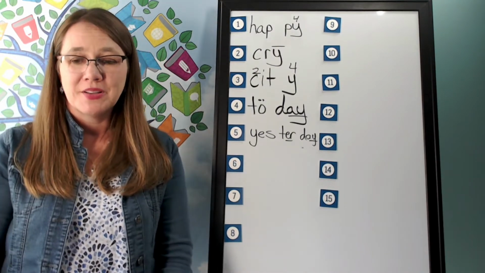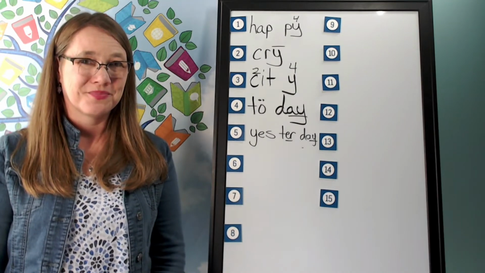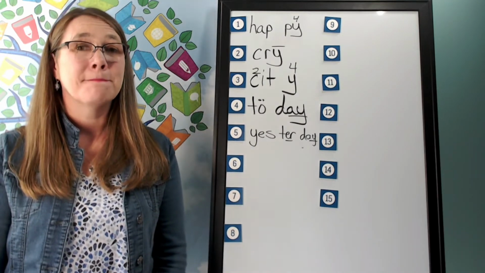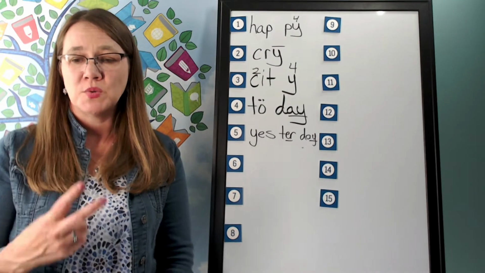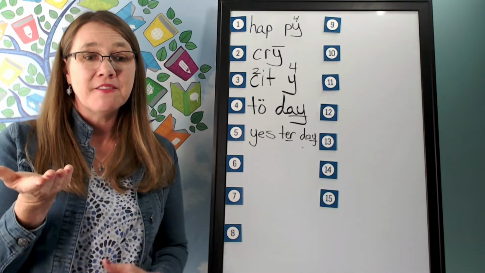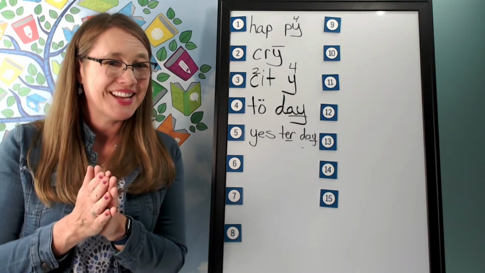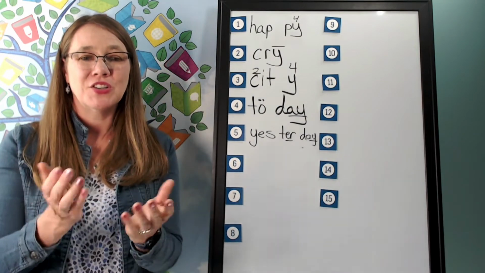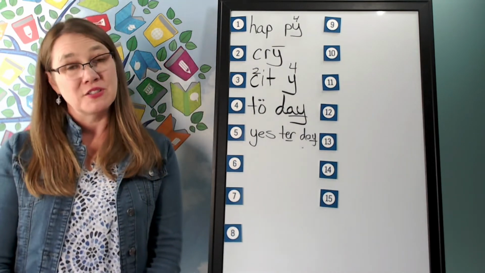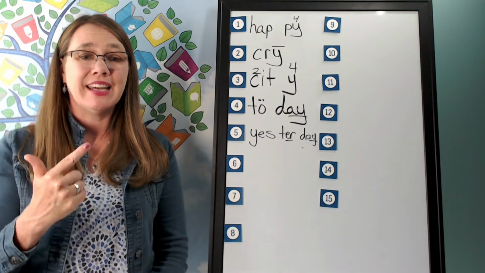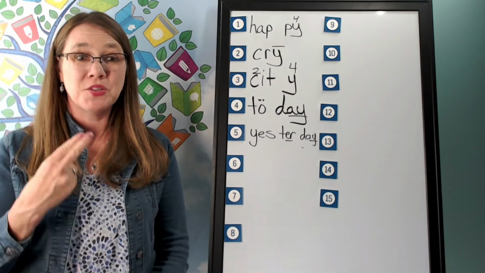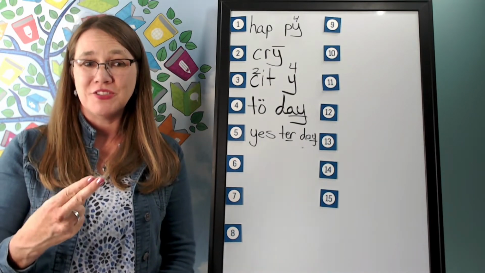The next word is never. Never give up. Go ahead and say never. How many syllables? 2. We will say to spell nev-er. What will we say to spell? Nev-er. Let's sound it out together. The first syllable is nev. N-e-v. The second syllable is er. Use the er of her.